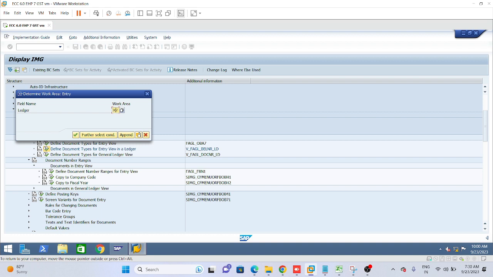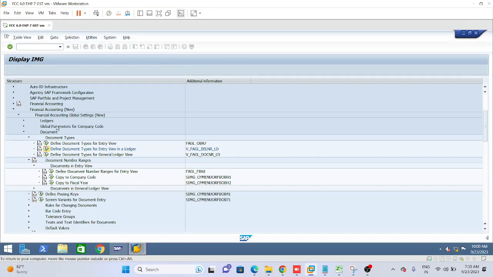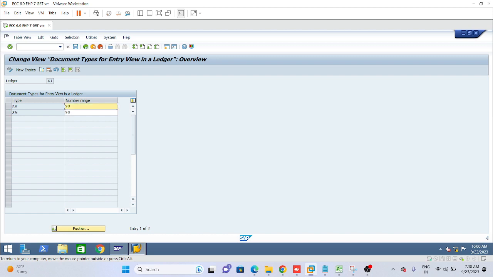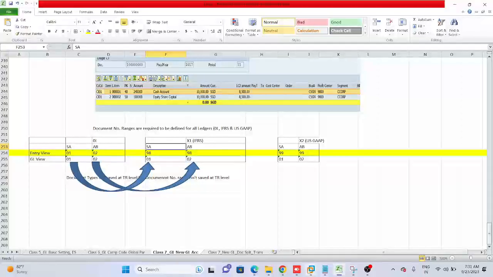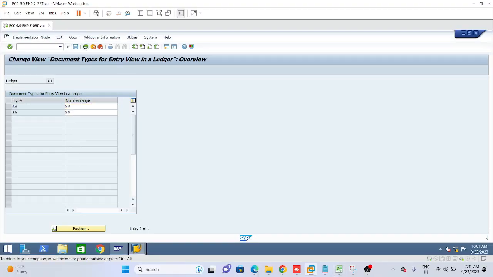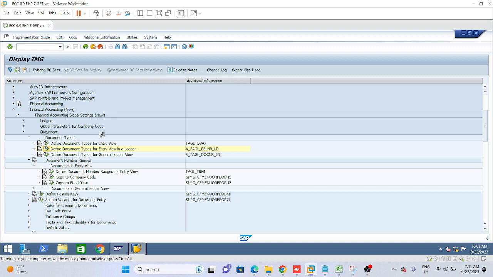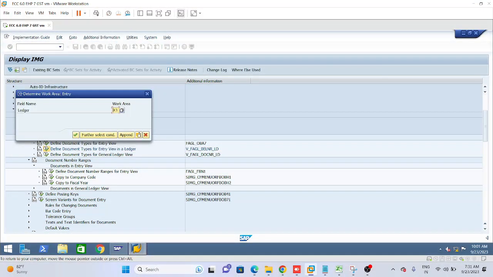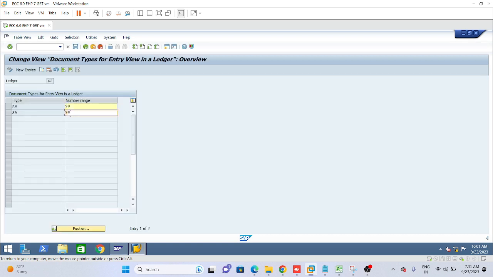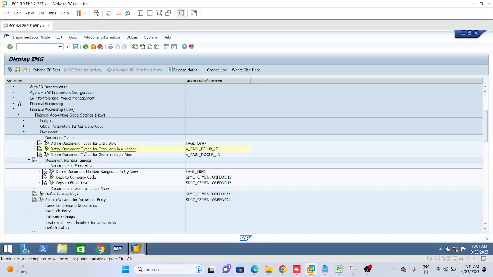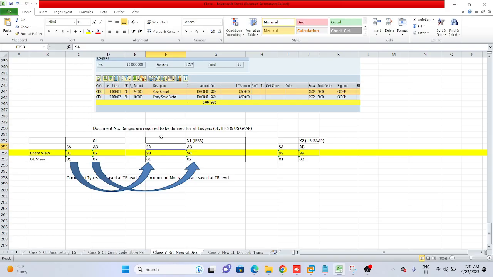So I came here and defined for IFRS, for SA and AB document types, 98, as per our Excel sheet. And for US GAAP, for SA and AB document type for our US GAAP ledger, I have given 99. Now the number range key is linked with this document type. This is what we did for entry view.